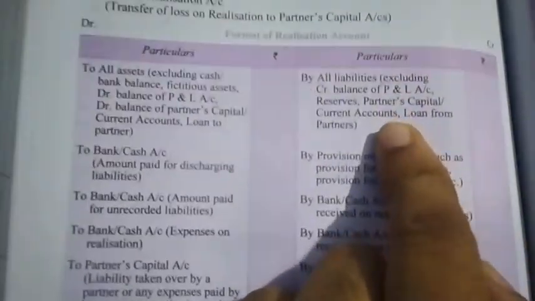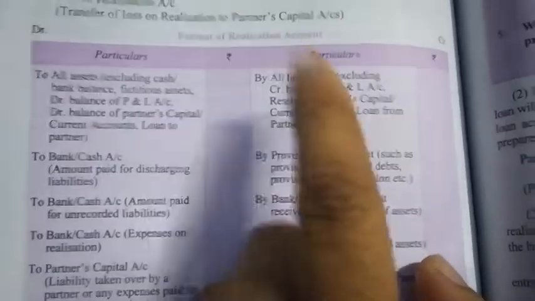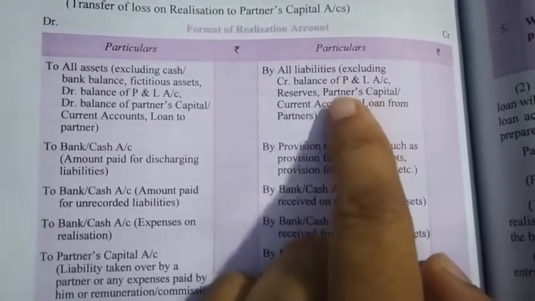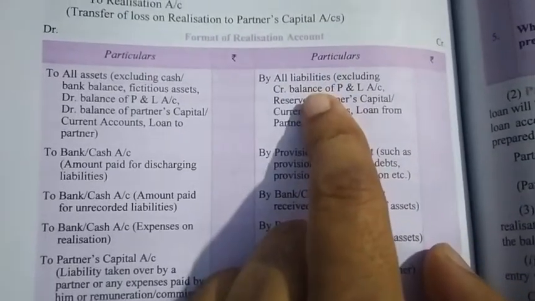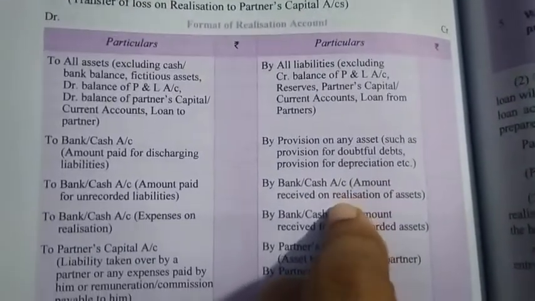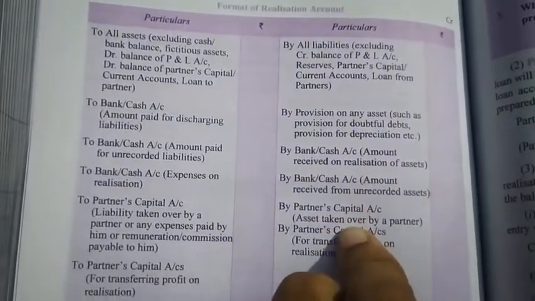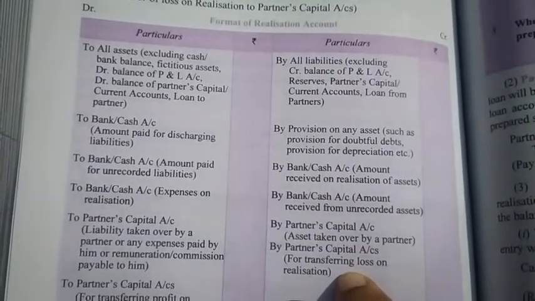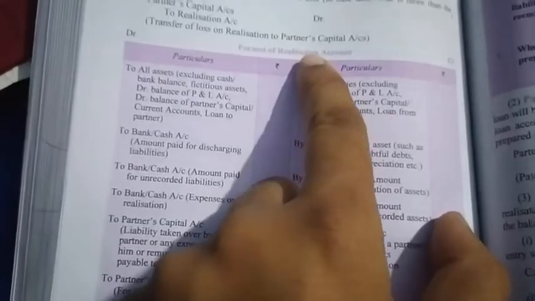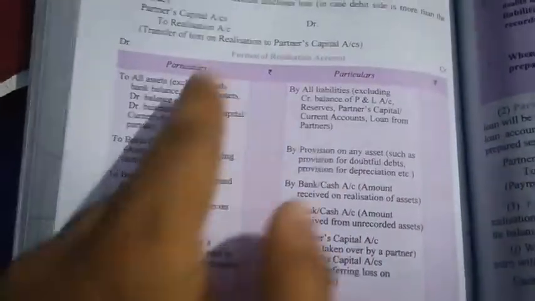In the similar way, all the items which are posted on the credit side will be shown on the debit side while passing the journal entry. Liabilities account debit, provision on any asset debit, bank account debit, partners capital account debit. And these partners capital accounts will also be debited to realization account. This credit side is of realization account and this debit side is also of realization account.